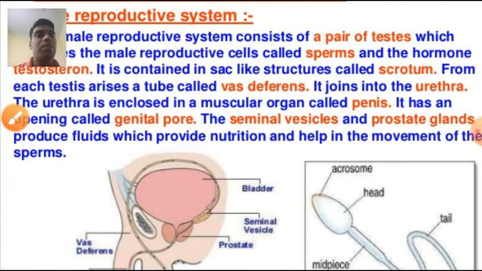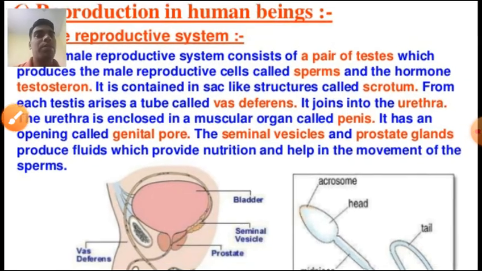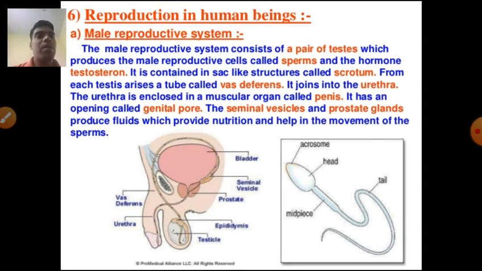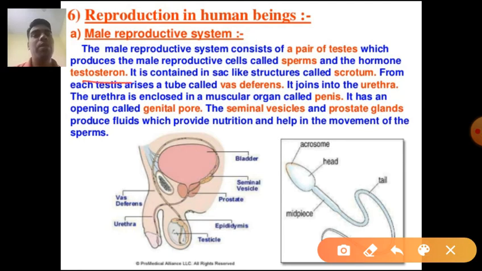Now, theory portion. We have so far discussed the parts of the male reproductive system. Now testosterone is the male sex hormone, which is responsible for the secondary sexual characters present in the males. This testosterone hormone is also secreted by the testes and is responsible for the maleness or male character in the human male.